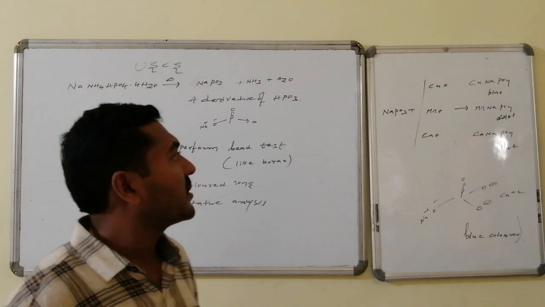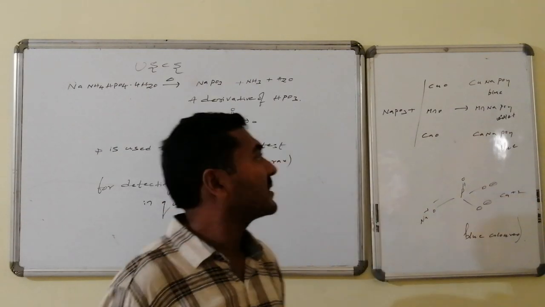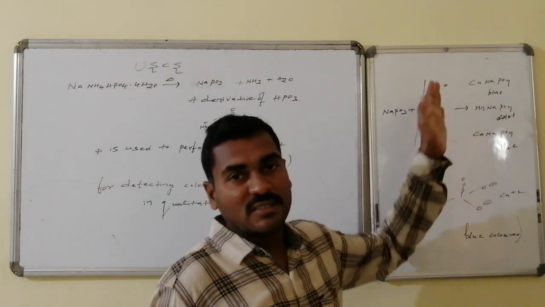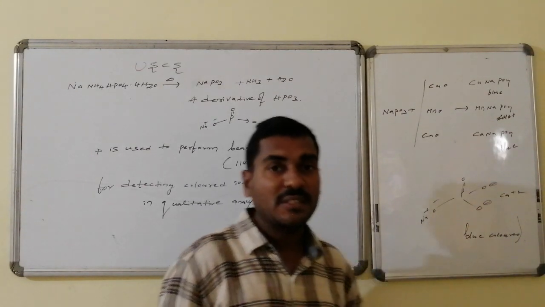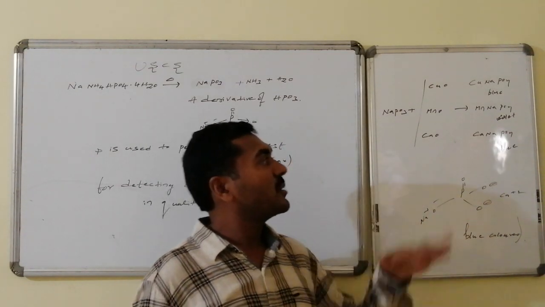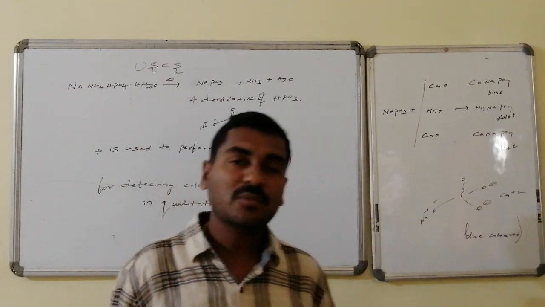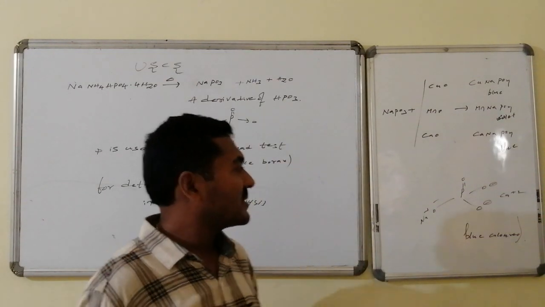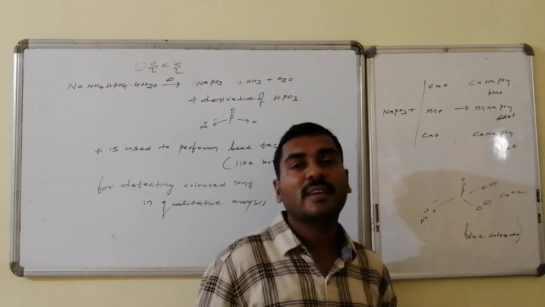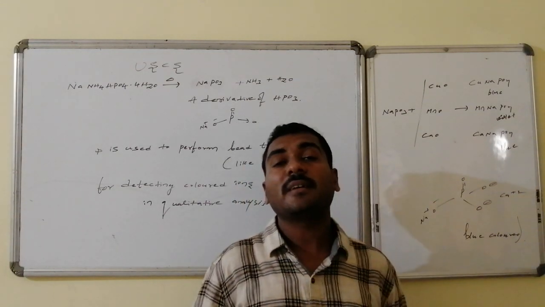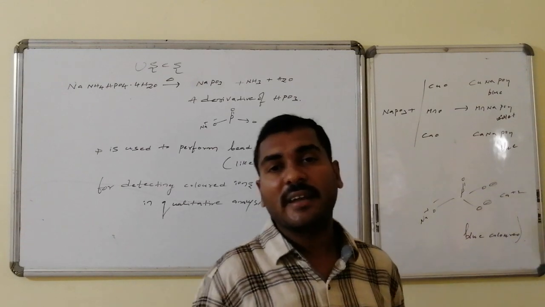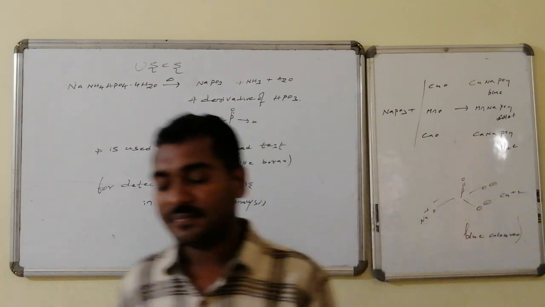Suppose sodium metaphosphate is allowed to react with copper(II) oxide, that is cupric oxide. Copper sodium phosphate is of blue color, manganese sodium phosphate is violet, calcium sodium phosphate is blue. Such kinds of structures and colors will be there. Thereby, the cation present in the metal oxide can be detected.